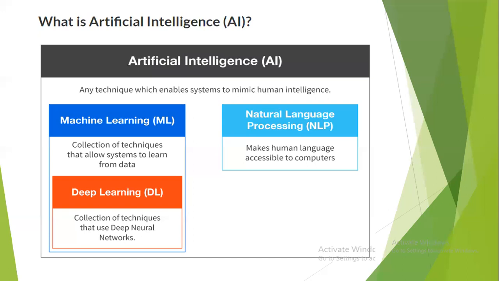The next one is natural language processing, which makes human language accessible to computers. It is also a branch of artificial intelligence. For example, NLP enables computers to handle speech recognition, facial recognition, read text, interpret text and speech, and measure sentiment.